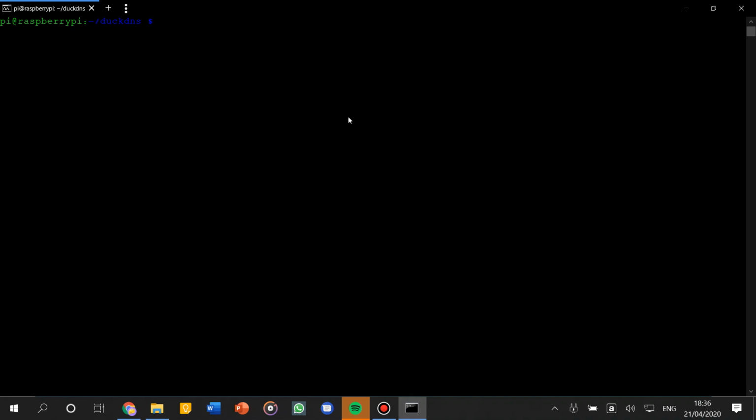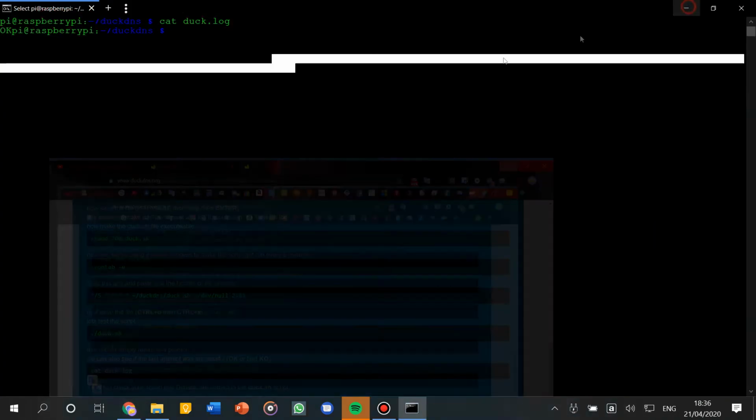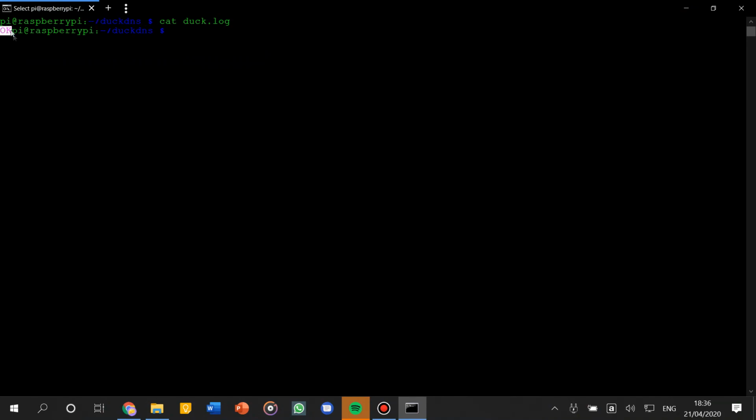Now let's make sure that the script works using the following command. If you see OK here, that means that the last run was successful. And if you see KO, that means that it wasn't successful and something went wrong during the update. Now you can enter in the client app the domain that you have registered in the server address. This will give you the ability to connect to your work server from anywhere in the world.